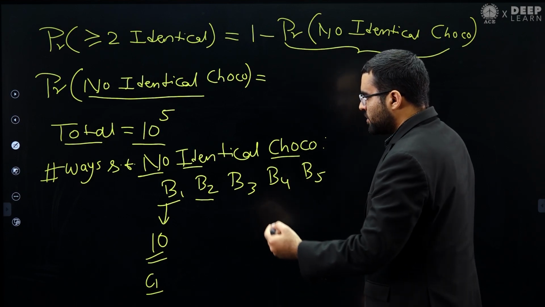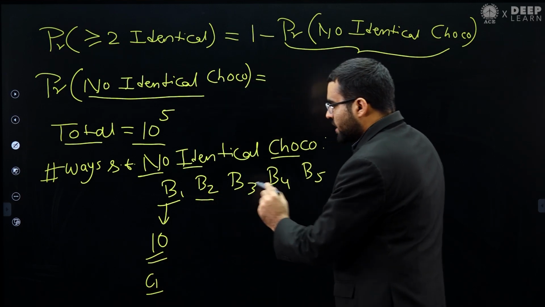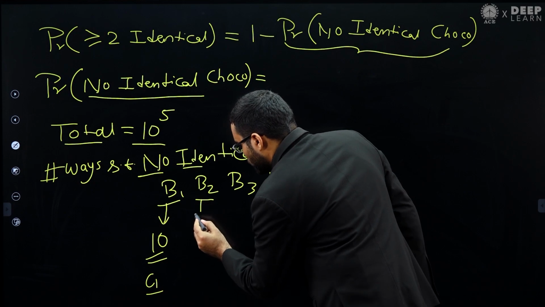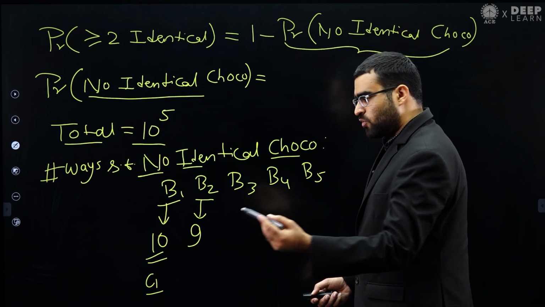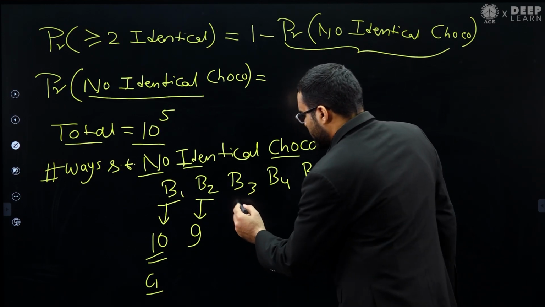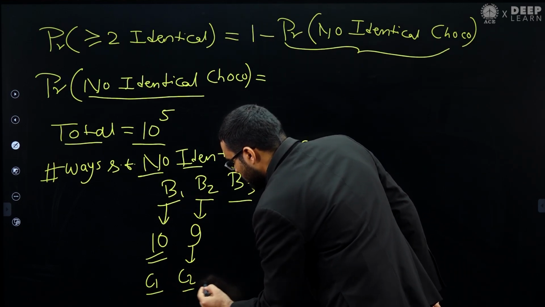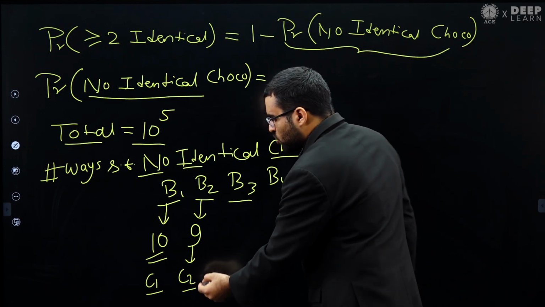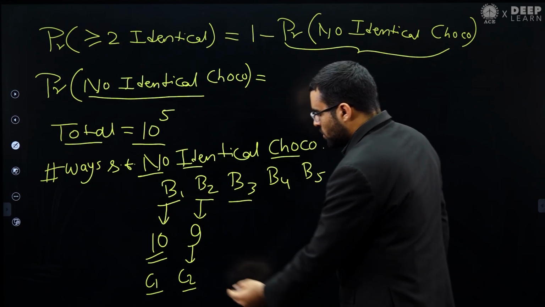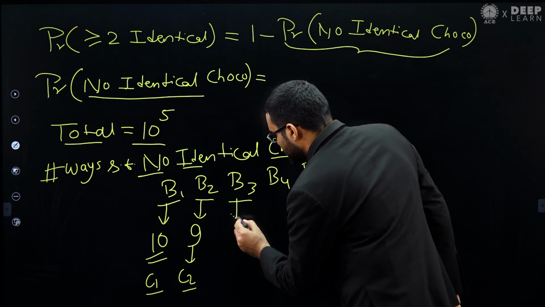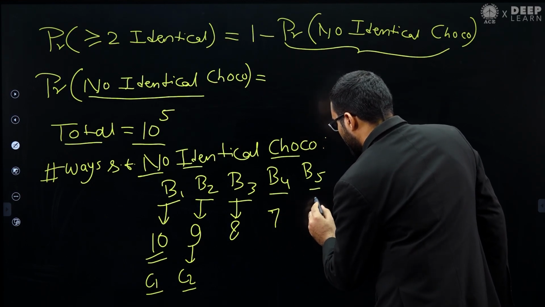From each bag I am taking a different chocolate. So from B1 if I take C1, then from B2 I cannot take C1. So from B2 I have 9 ways, because except C1 I can take any chocolate, from C2 to C10. Now let's assume from B2 I am taking C2. Now from B3 I cannot take C1, C2, because I want a different chocolate from each bag. So from B3 I have 8 ways. Similarly from B4 I have 7 ways, and from B5 I have 6 ways.